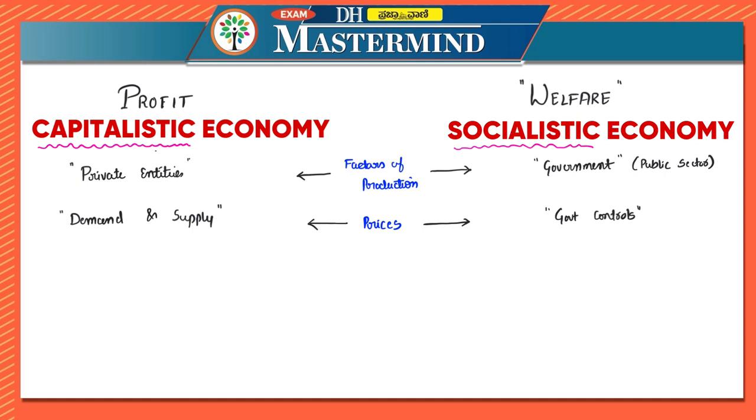Because there the motive is profit making, and in the case of the public sector it is under the control of the government. So determination of price is under the government's control in this case, and in the other case it is demand and supply. Now, when we looked at the N95 mask example, is the production and distribution completely under the government? No. But why was it controlled even though it was in the profit-making sector? It is because of the